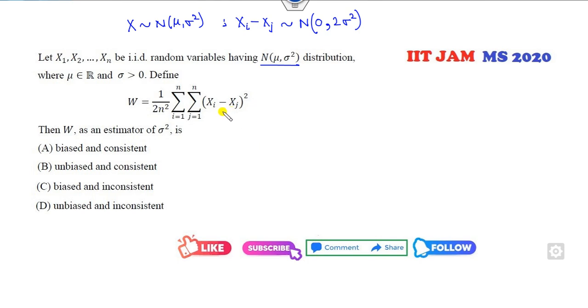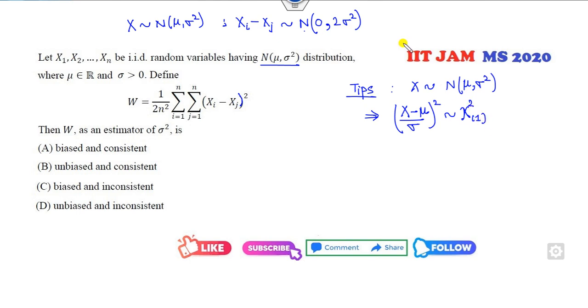Now which thing comes to your mind whenever you have a normal distribution and a square? Always remember this tip: whenever X follows a normal distribution, then X minus mu divided by sigma, squared, follows a chi-square distribution with degree of freedom 1.